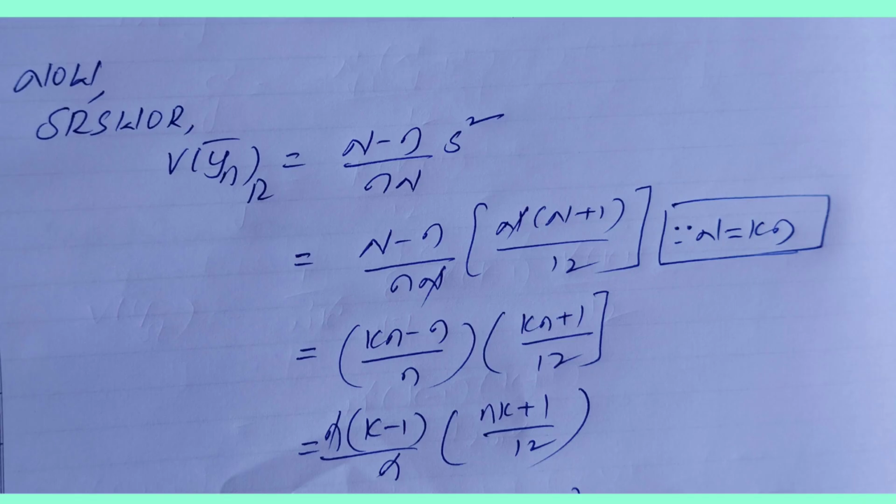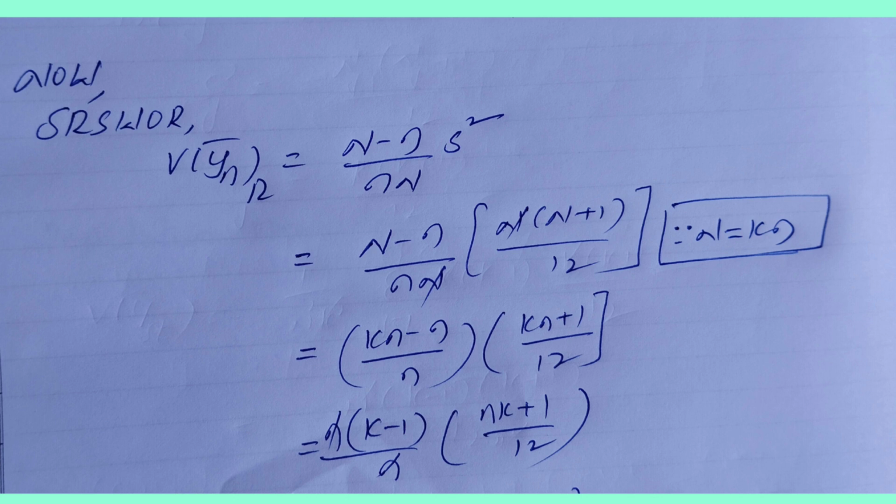Now we take simple random sampling without replacement. The variance of the sample mean is (N − n)/(nN) times S², and we know the S² value is N(N + 1)/12. We replace that value. We know capital N can be converted into kn, so we substitute it in place of N. So (kn − n)/n times (kn + 1)/12.